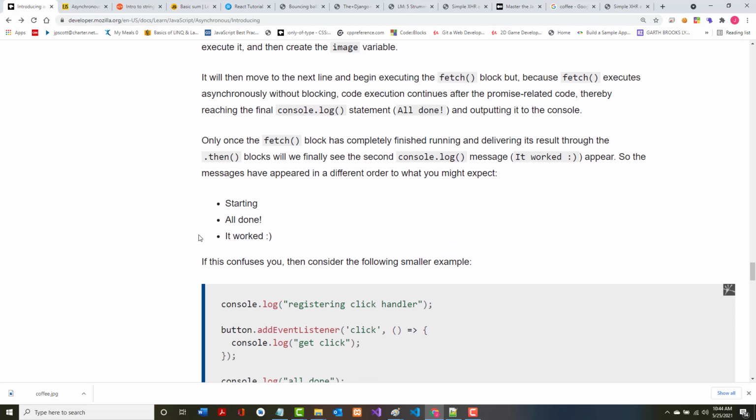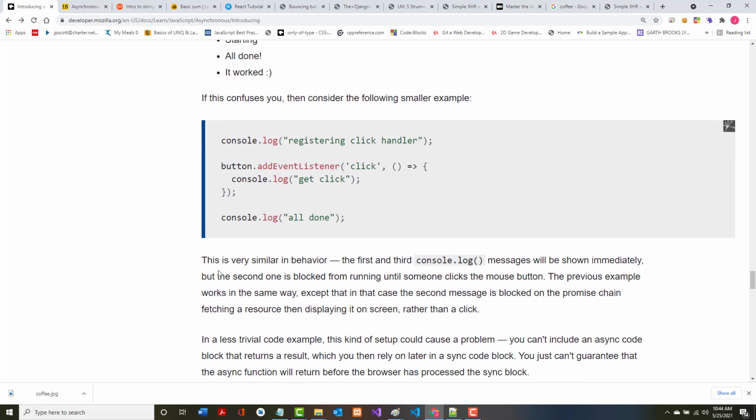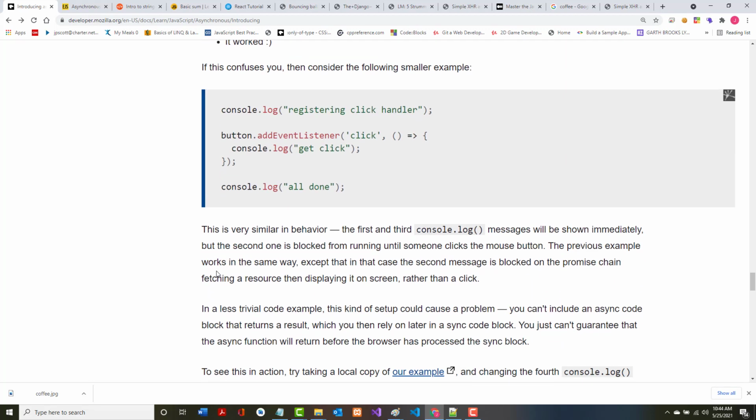If this confuses you, it says, let's look at this example. Well, since it didn't work, let's look at this example. All right, we've got a console.log registering click handler. We've got this that says that when we click the button, it should be running this.